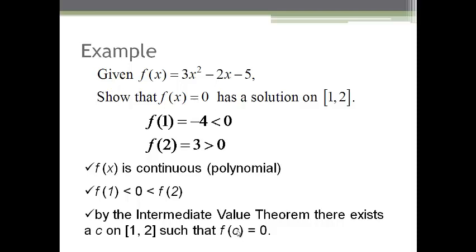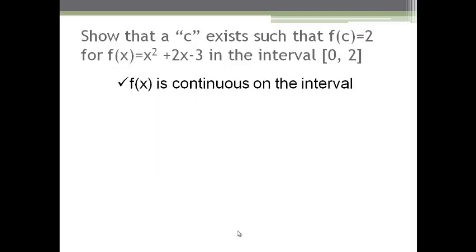Therefore, by the intermediate value theorem, there may exist a value between 1 and 2 such that f of x equals 0. Here f of x is continuous because it is a polynomial, and the value 0 lies between f of 1 and f of 2. Therefore, by the intermediate value theorem, there exists a value c in the closed interval [1, 2] such that f of c equals 0.